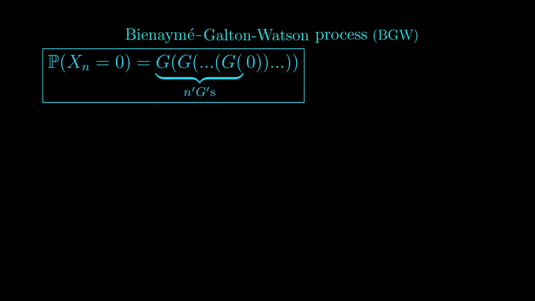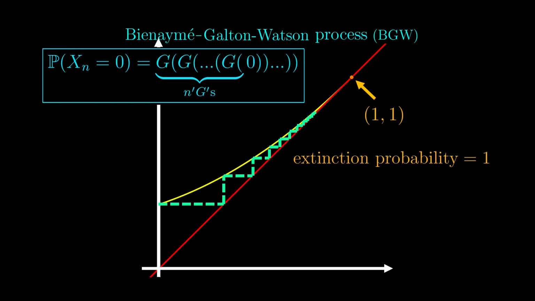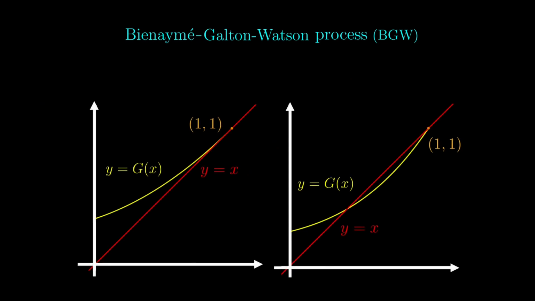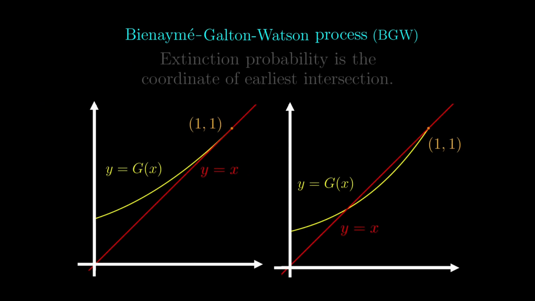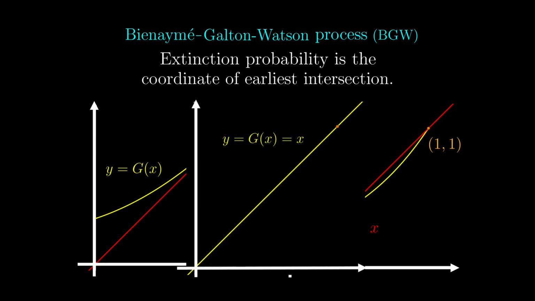However, in the other case, there is only one intersection. Applying the cobwebbing technique, it will converge to the only intersection, which is 1, 1. And so, the extinction probability in this case is exactly 1. Comparing these two cases, we can generalize the conclusions to be this. The extinction probability is the coordinate, either one, of the earliest intersection. This is also applicable to the special case.